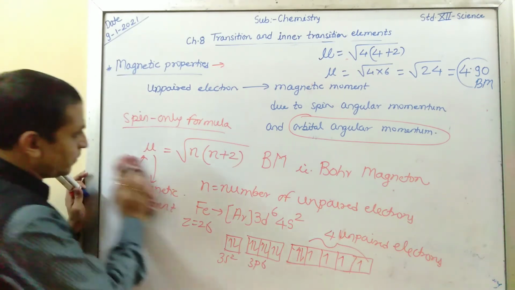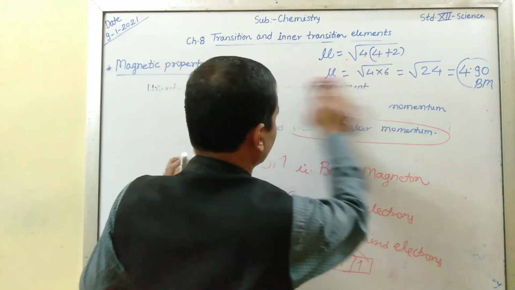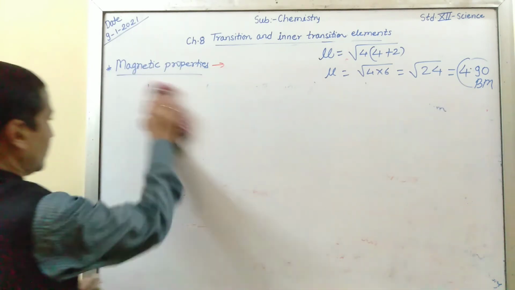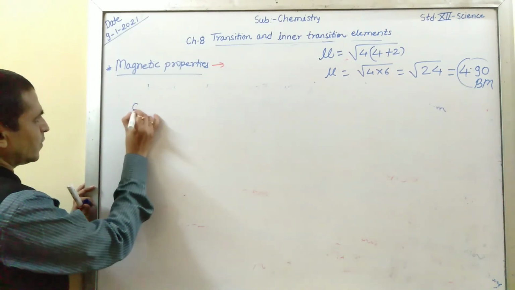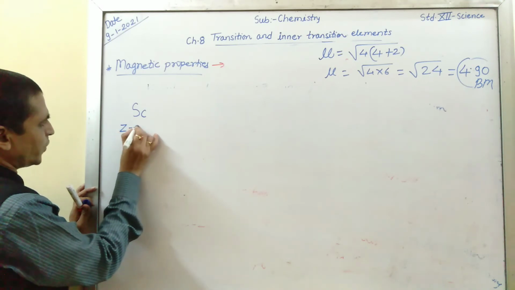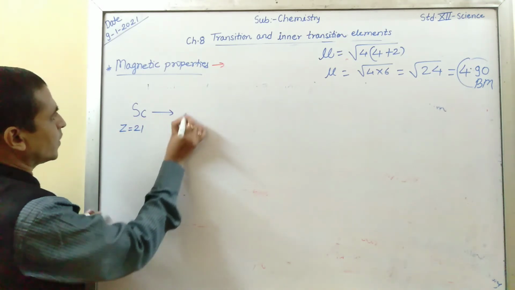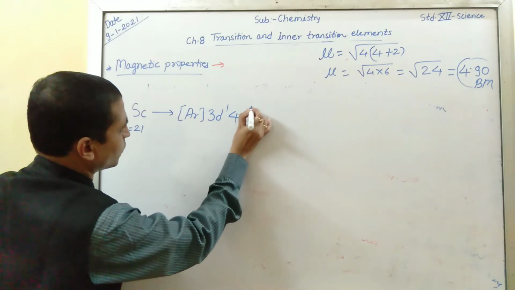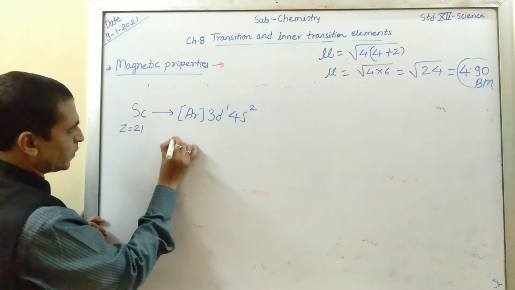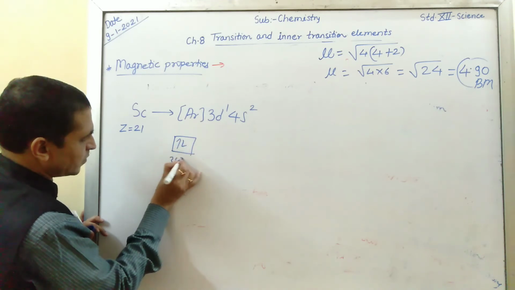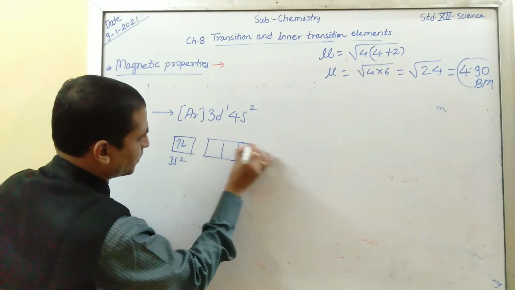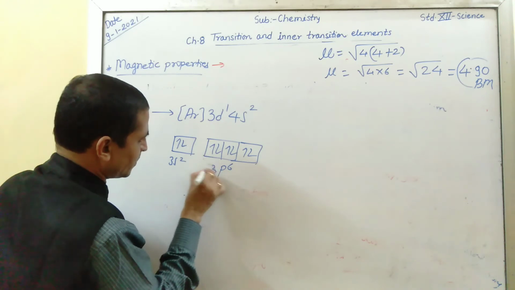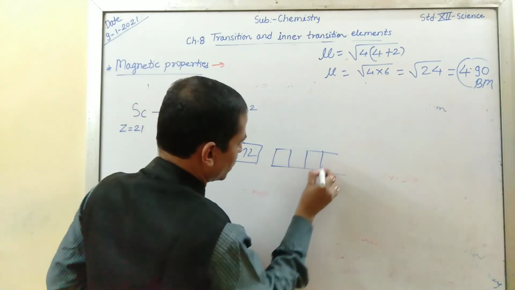This is the magnetic moment of Fe. We will take one more example. Take scandium, Z is equal to 21. Argon 3d1 4s2, 3s2, 3p6, 3d: 1 2 3 4 5.